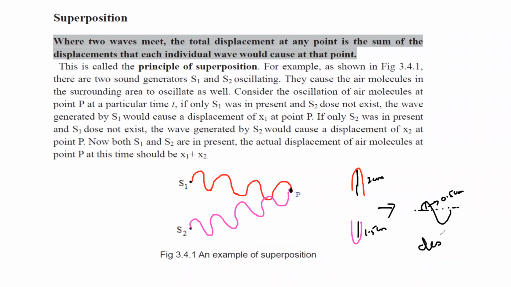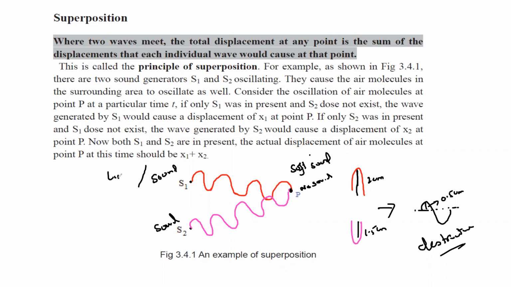When the two waves reduce the effect of each other or cancel out the effect of each other, we call that a destructive interference. So if these two are sound waves, for example, source 1 is a sound wave, source 2 is also a sound wave, they decrease the effect of each other. So it means either we will have a soft sound if they reduce the effect, or there will be no sound if these are sound waves.